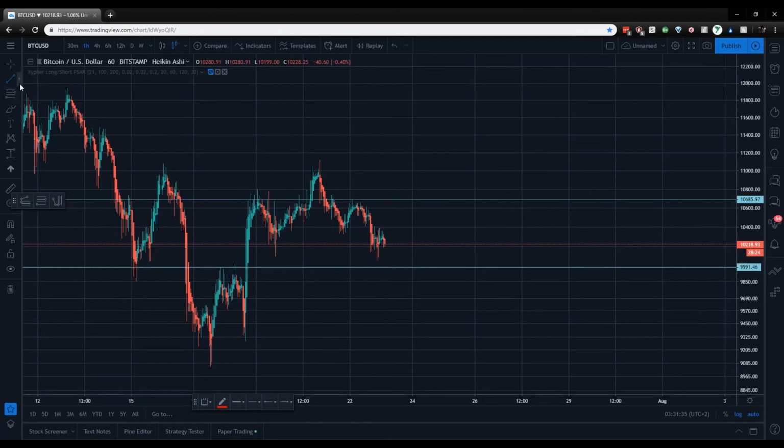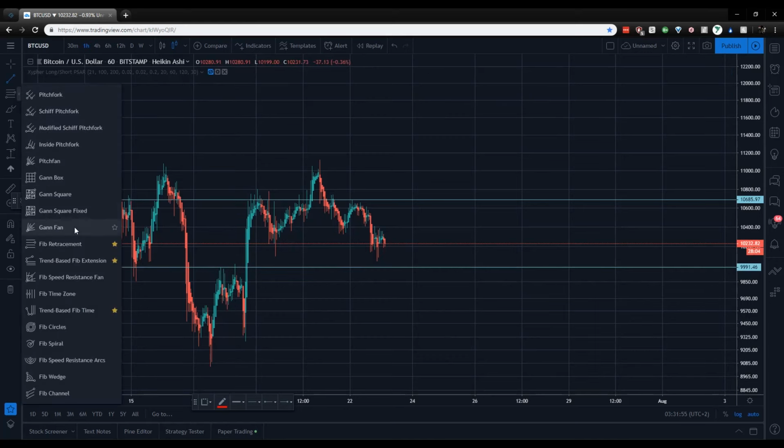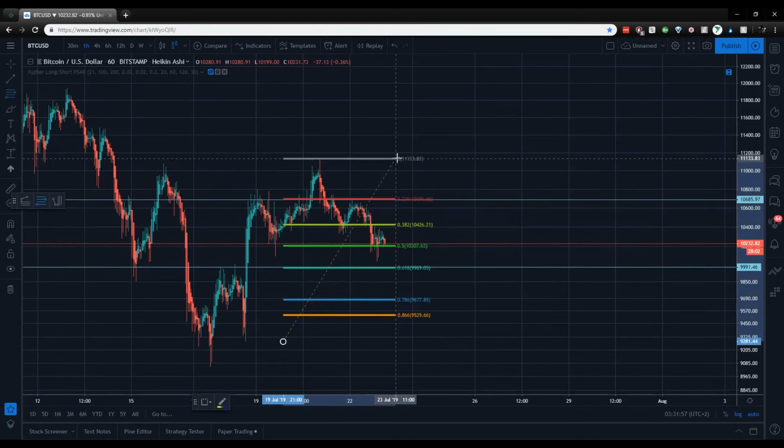We don't know which way the price is going now, but the must-follow zone for me is the daily close, the swing high from here, which is the 10,000 here. Also, if we make a Fibonacci analysis, that coincides with a very great buy zone if you want to get the best price.